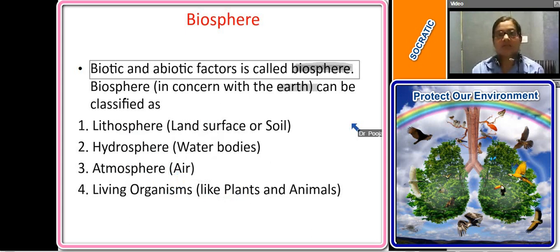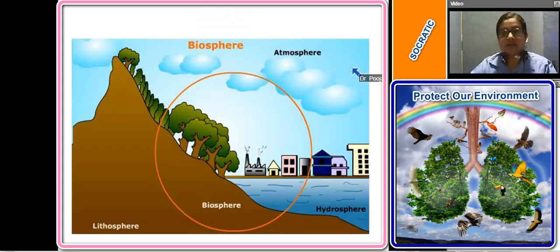I repeat, the 4 constituents of the biosphere around the surface of the earth include the lithosphere, hydrosphere, atmosphere, and the living organisms. As we can see, the land includes the lithosphere, water bodies include the hydrosphere, air includes the atmosphere, and living organisms together constitute the biosphere. Is it clear to everyone? Any doubts till now? Okay.